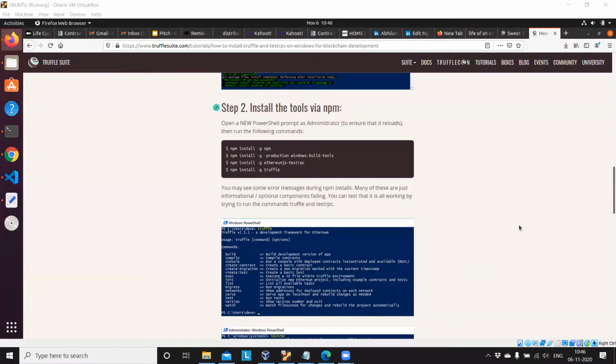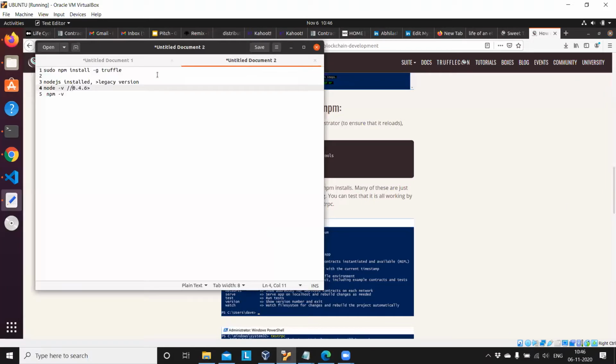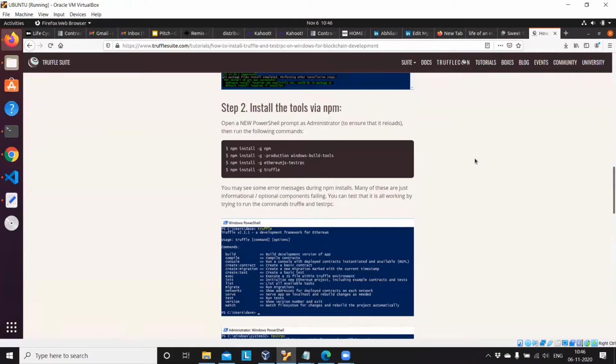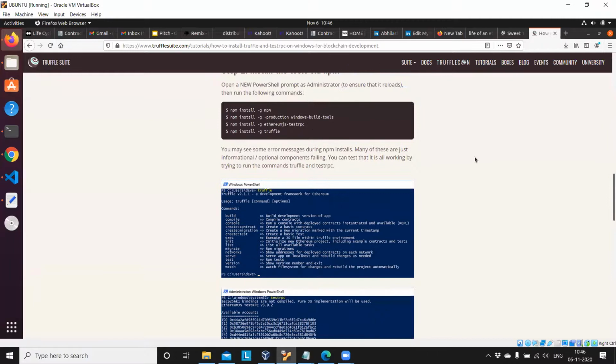And those who are trying to install Truffle on an Ubuntu or Linux machine, just use sudo npm install -g truffle. I hope this is visible. That command I also shared.